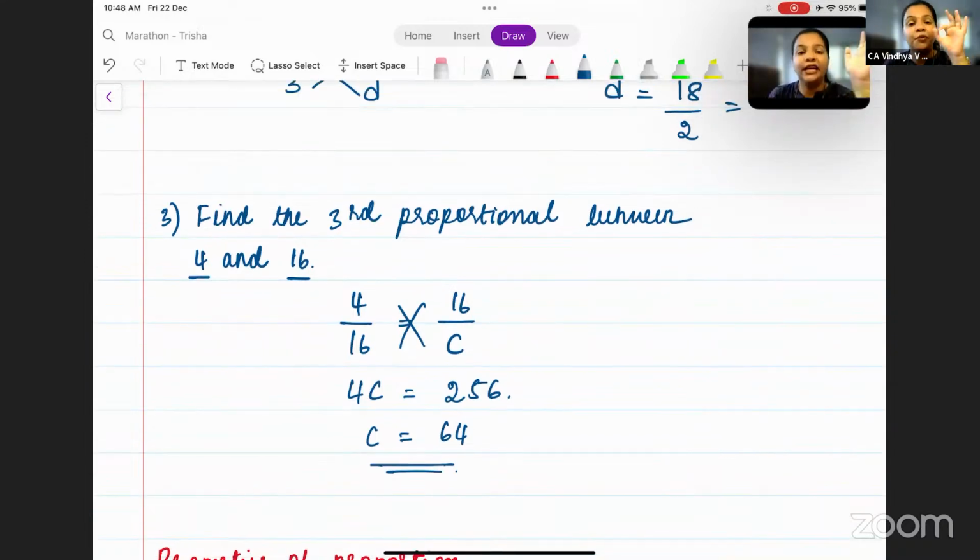Remember this: when they give you three values in the question and you're supposed to find the fourth one, the fourth one could be A, B, C, D, anything, first, second, third, fourth proportional, then you have to use A by B is equal to C by D. But when they give you two values and you have to find the third one, then you're supposed to use A by B is equal to B by C. And in that also, if you're supposed to find the mean proportional, then you directly use B square is equal to AC, or B is equal to root of AC. Okay, is this clear? All right, let's go to the next.